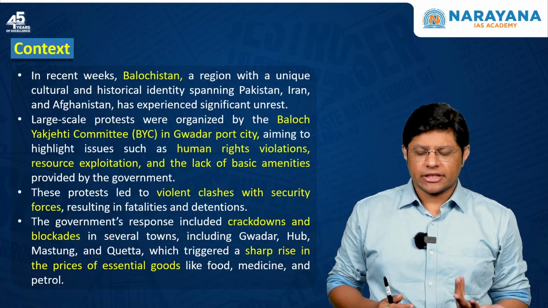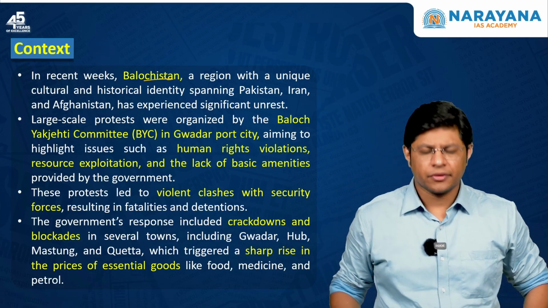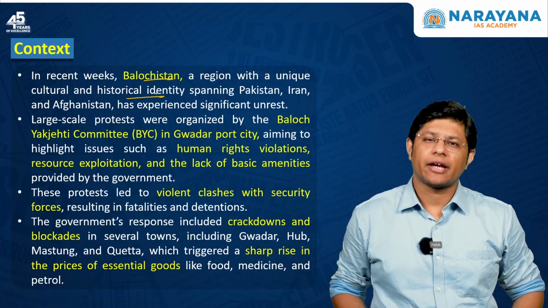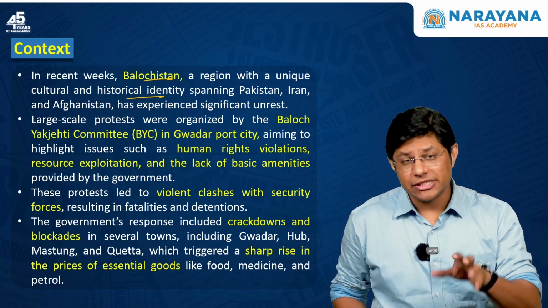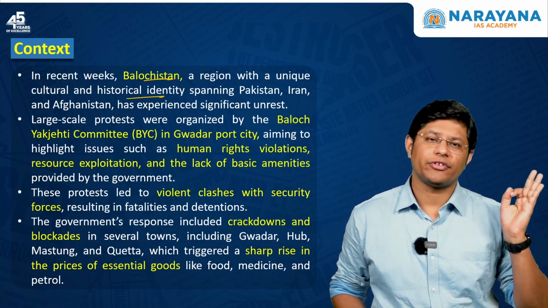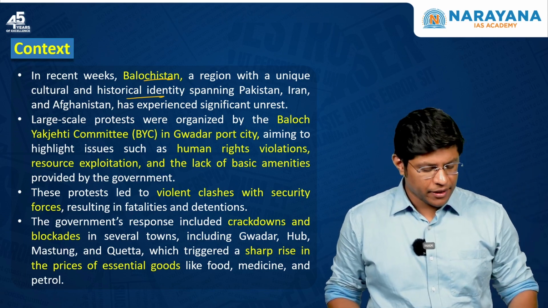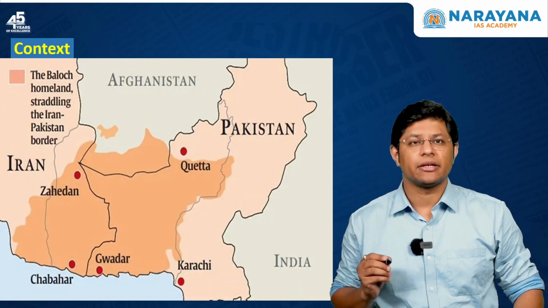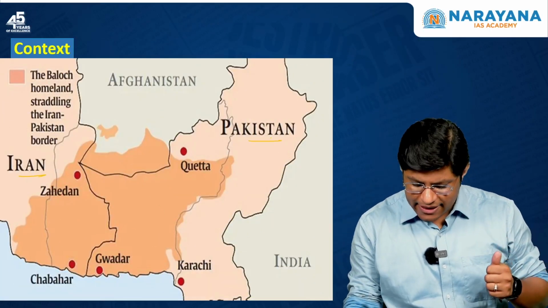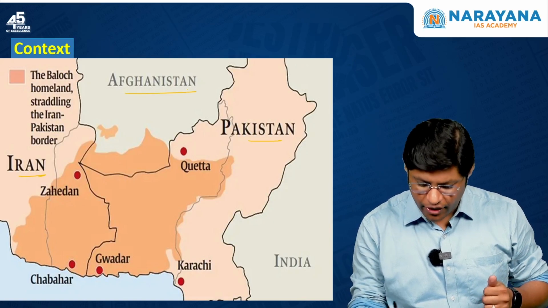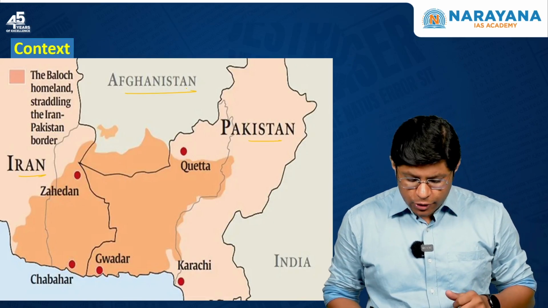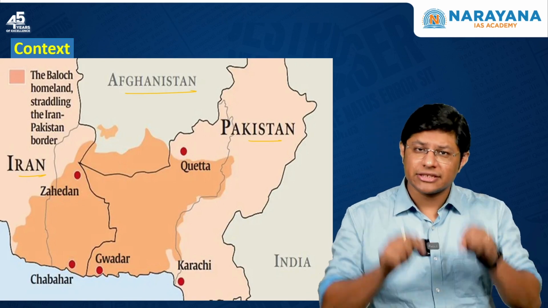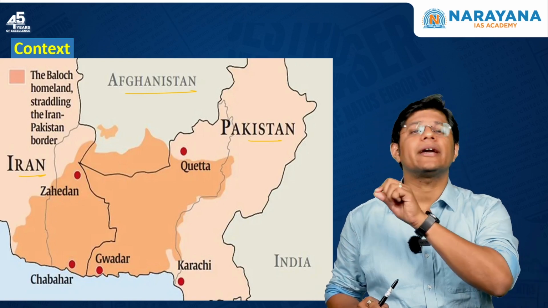Now, what is the context? The context is that Balochistan, which is a very unique and historical identity, right, has been witnessing protests, violent protests in the recent few weeks. Now, Balochistan is a region which covers 3 countries. So, this is the Balochistan region. It covers Iran, Pakistan and Afghanistan, right? So, this highlighted portion is the Baloch region, and the people who live in this region are the Baloch ethnic people.